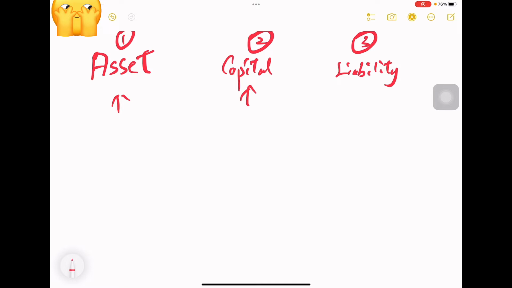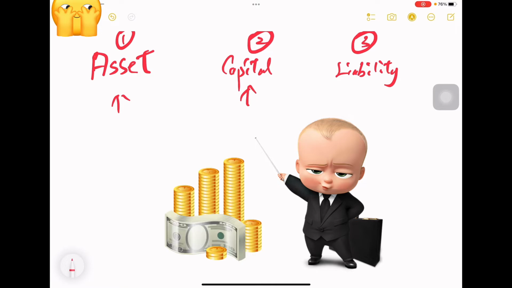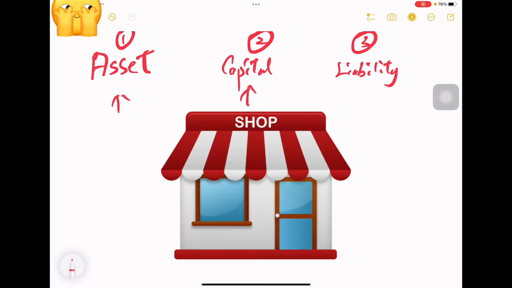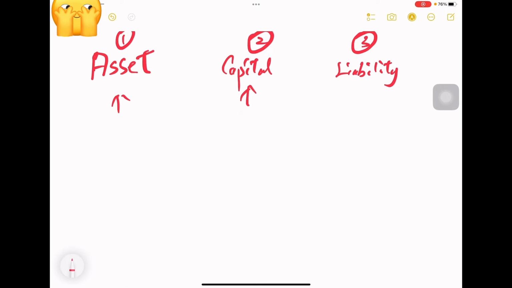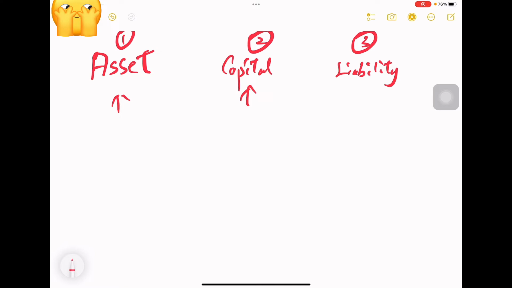What is capital? Capital means that the owner or the boss needs to invest some money into the corporation in order to help with their business. For example, now I need to run a restaurant business. Before I start the business, I need to set up the restaurant, including the kitchen.